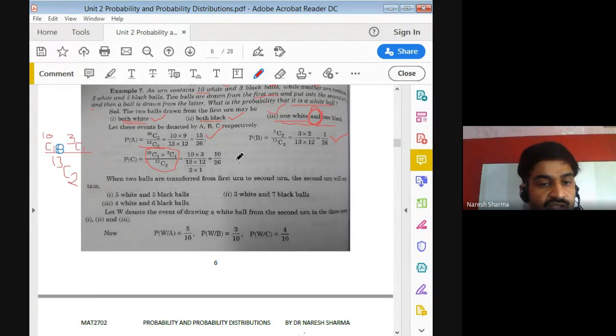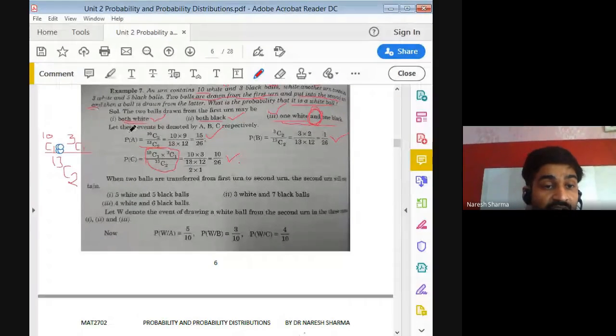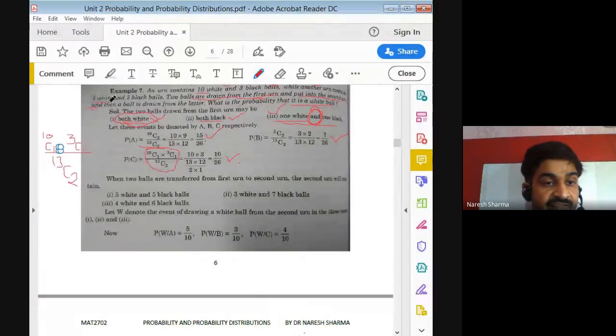So that is your 10 by 26. Now we drew 2 balls from the first bag and put them into the second. When both are white and we put them into the second bag, we have 5 white and 5 black in the second bag, right?